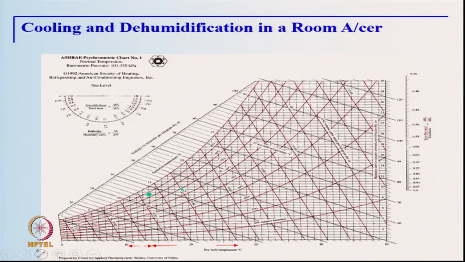So, process of cooling and dehumidification in a room air conditioner is similar to what we have just seen in the previous slide. So, we have the room air, which is typically the 100% recirculated air which enters the coil and leaves at a certain temperature depending on the coil ADP which is being maintained by the room air conditioner. So, we have looked at all these things in the previous slide.